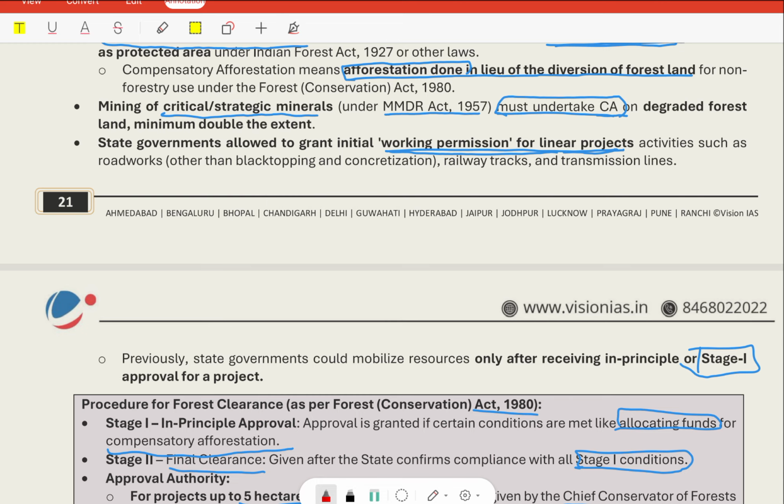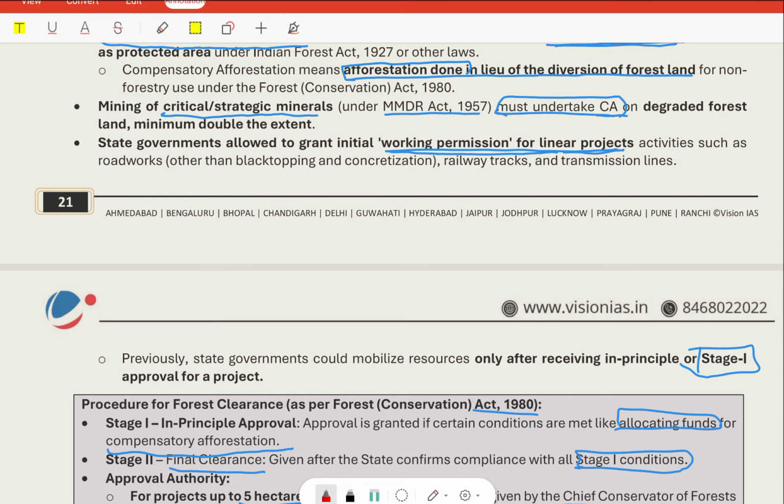The Ministry of Environment, Forest and Climate Change has recently unveiled the revised mission document of the National Mission for Green India, or Green India Mission. About Green India Mission: launched in 2014, it is among the 8 missions which have been launched under the National Action Plan on Climate Change.